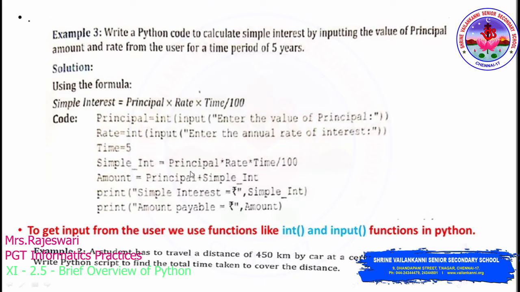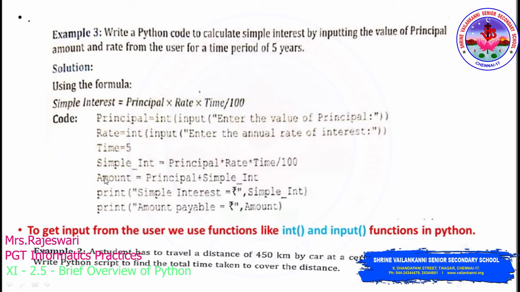Clear? And now what we are going to do is calculate the overall amount. So amount is another variable which we have created now. And for this amount, what we are going to do here is add the principal amount plus the simple interest amount which you have got by using this formula. So when you add both these things, you will get the final amount.